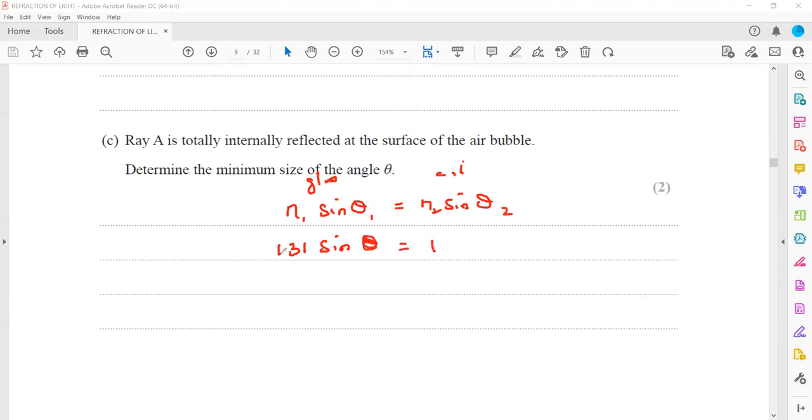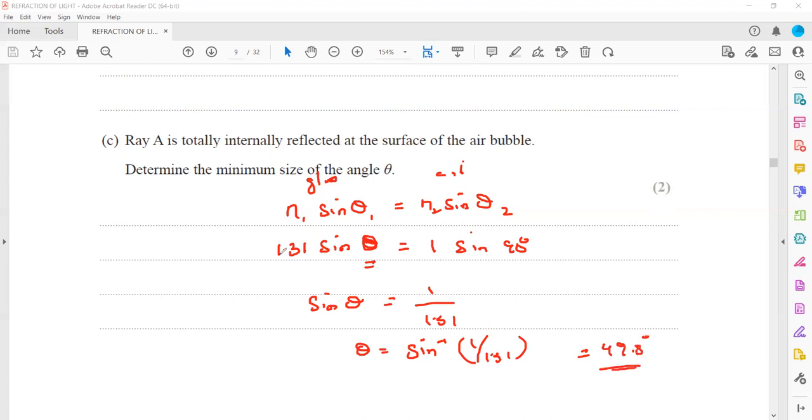Refractive index of air is 1, and the angle of refraction will be 90, as we want the minimum value. So sine theta equals 1 divided by 1.31, since sine 90 is 1, and theta equals sine inverse of 1 divided by 1.31. This gives us 49.8 degrees.